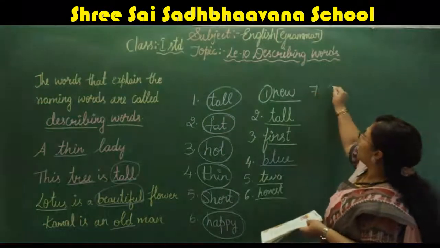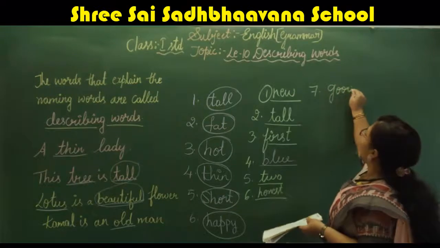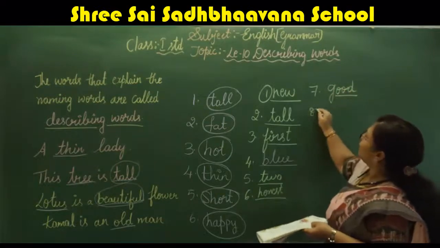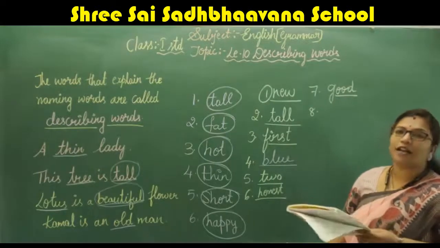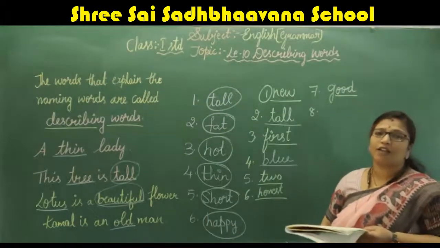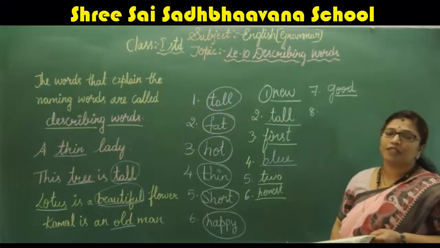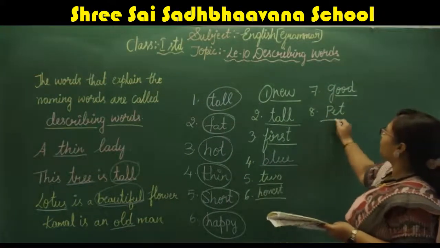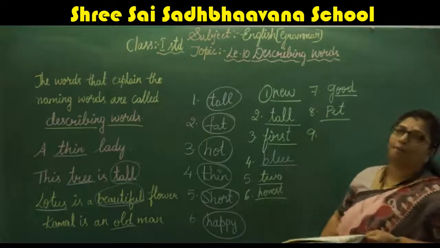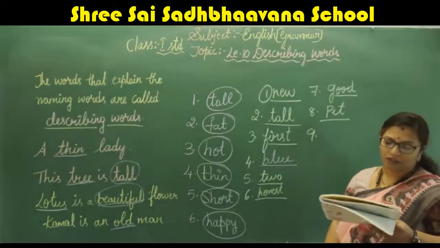So we can write he is a good boy. Cats are dash animals. So it is a wild animal, pet animal, domestic animal. What can we write? We can write pet animal. Cat is a pet animal.